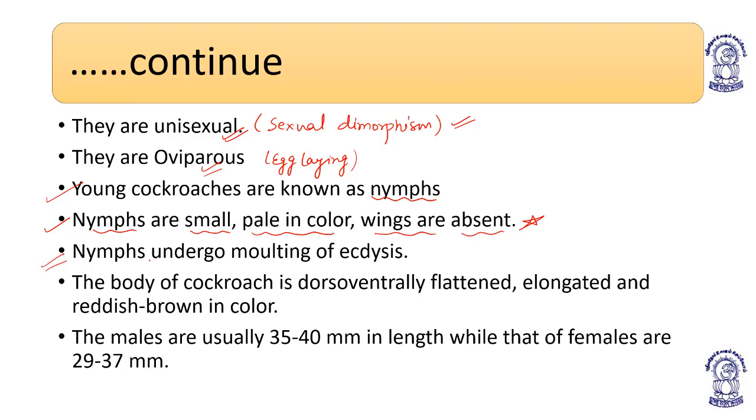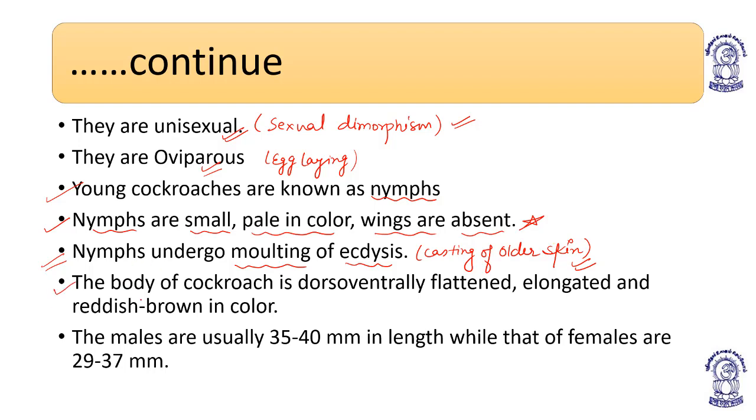Nymphs undergo rhythmic molting. Molting, or ecdysis, means shedding of their own previous skin and acquiring a new one. So nymphs undergo molting, in which they cast out their older skin. Is it clear? Nymphs undergo molting, shedding or casting off their older skin.